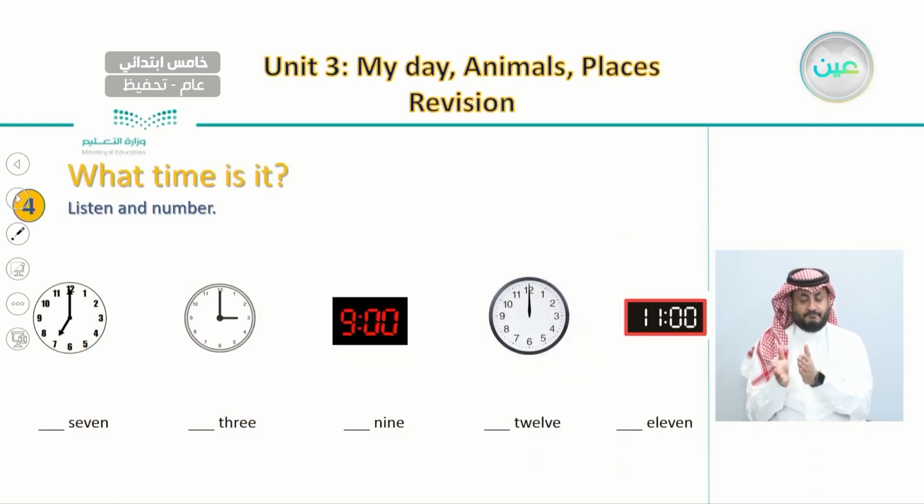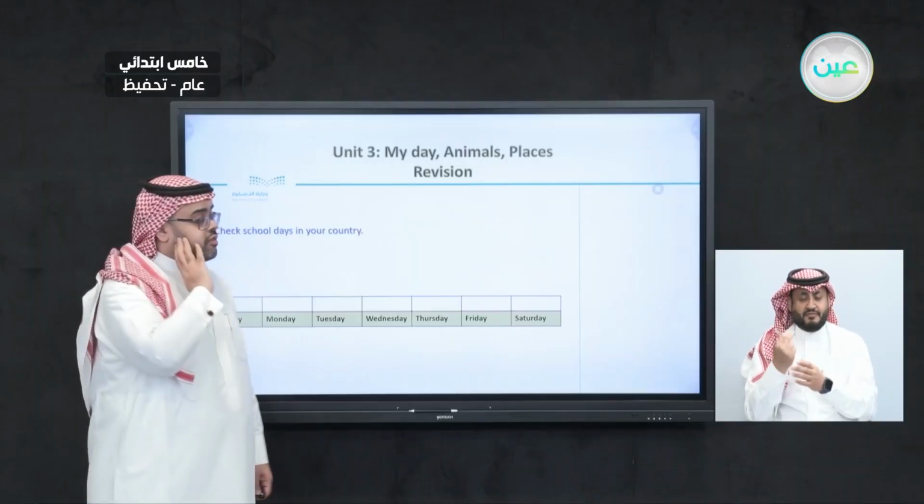And after this, we did listen and answer this question, which is, what time is it? Here, as you can see, we have 5 different times using 5 different kinds of clocks and watches. All we have to do is listen to the first time or first number we hear, and then we write the number 1. For example, the first number we heard in this exercise was, the time is 12. So we went here and wrote number 1, because this is the first thing we did in this exercise.